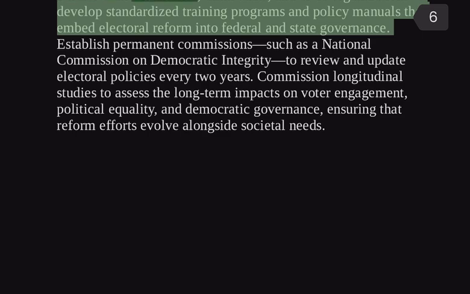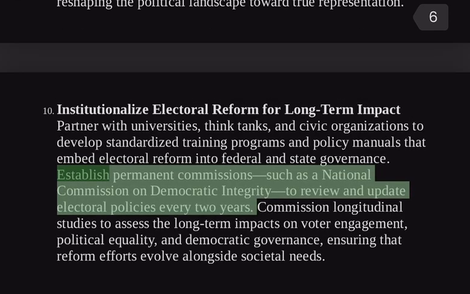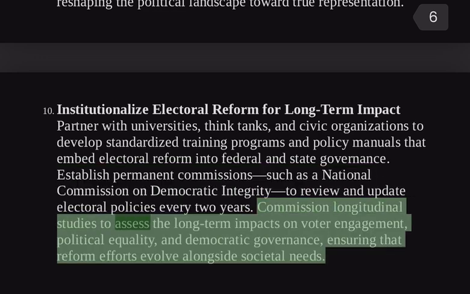10. Institutionalize electoral reform for long-term impact. Partner with universities, think tanks, and civic organizations to develop standardized training programs and policy manuals that embed electoral reform into federal and state governance. Establish permanent commissions, such as a National Commission on Democratic Integrity, to review and update electoral policies every 2 years. Commission longitudinal studies to assess the long-term impacts on voter engagement, political equality, and democratic governance, ensuring that reform efforts evolve alongside societal needs.